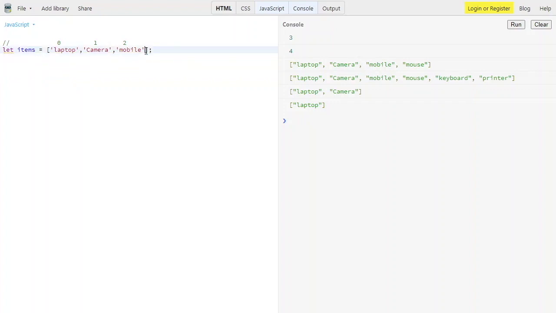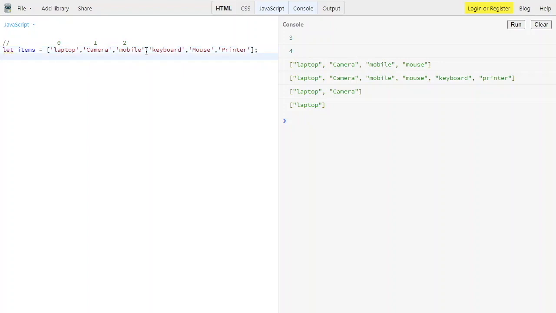Okay, let me put another set of data over here: we have keyboard, then mouse over here, and then printer over here.